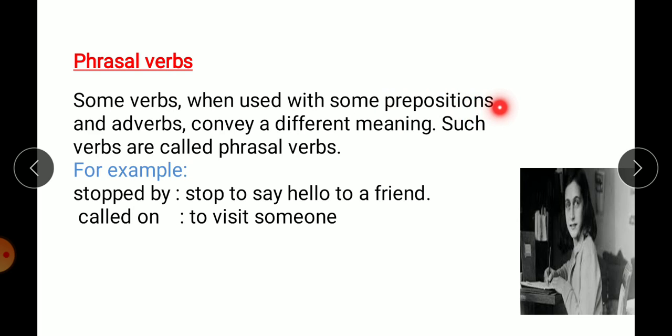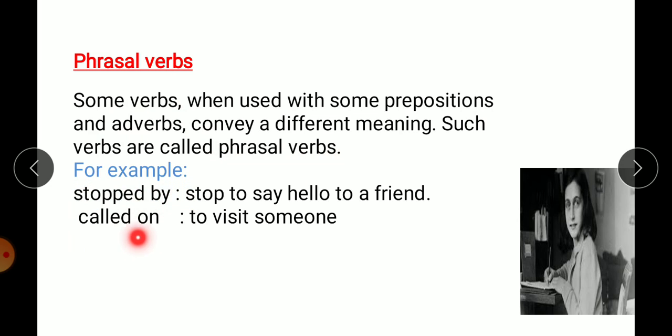Now, children, you know that prepositions are the words that show some relationship between two nouns, or maybe a noun and a pronoun. Examples: of, on, in, into, etc. Adverbs are the words that describe verbs like quickly, silently, slowly, and so on. So sometimes, if verbs are used with a preposition or adverbs, then they form phrasal verbs like